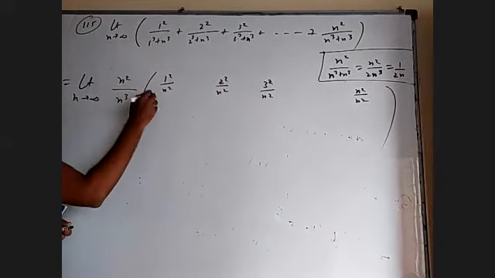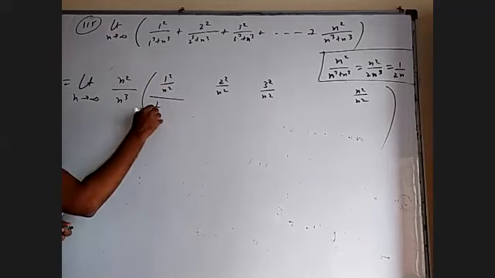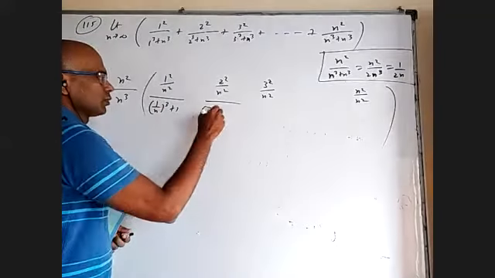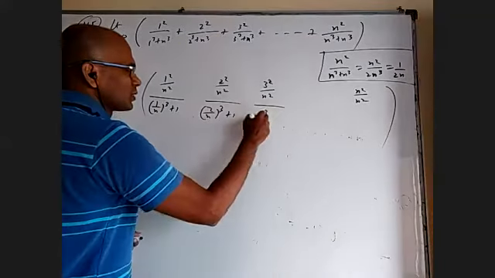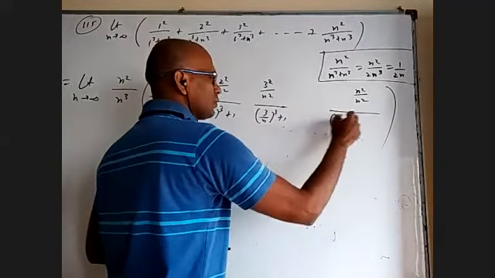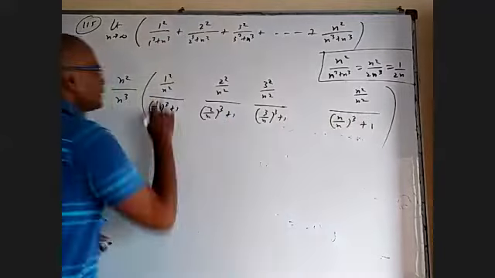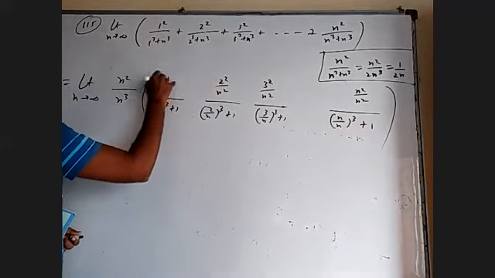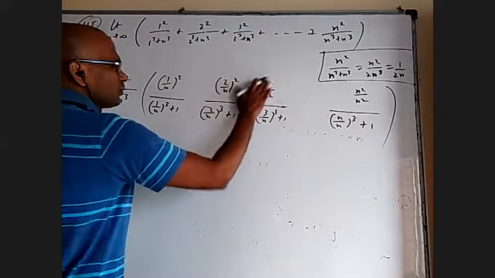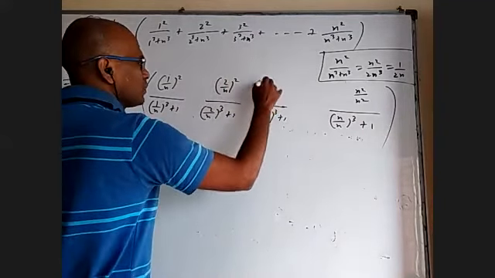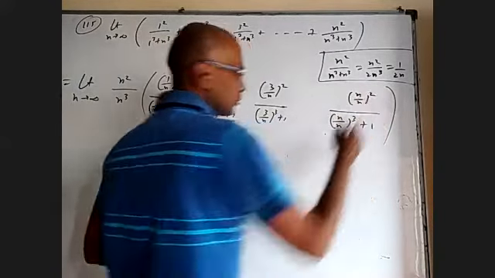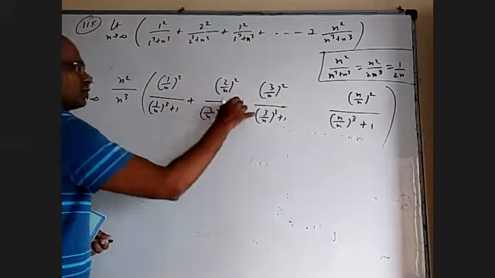Because I took n cube common here, what will happen to this is 1 by n whole cube plus 1, 2 by n whole cube plus 1, 3 by n whole cube plus 1, and n by n whole cube plus 1. Even this I can write as 1 by n whole square, 2 by n whole square, 3 by n whole square, and n by n whole square.